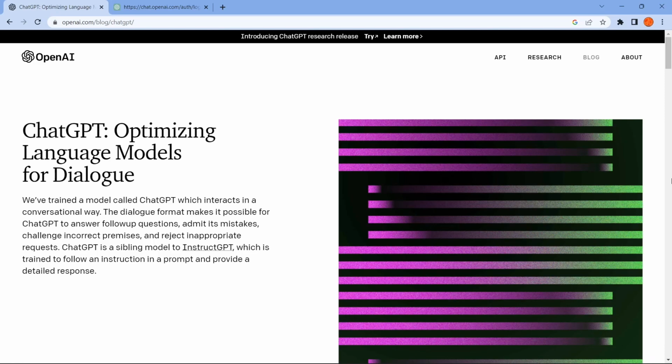Today I want to show you the future. Today we're going to be looking at ChatGPT, an artificial intelligence created by Elon Musk's company OpenAI.